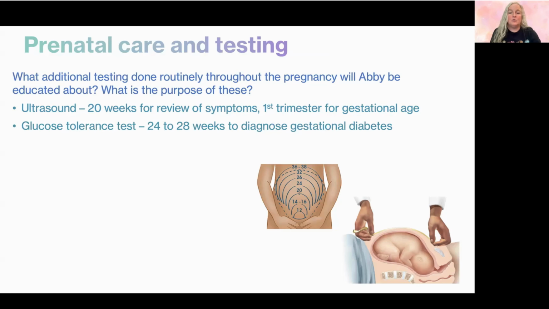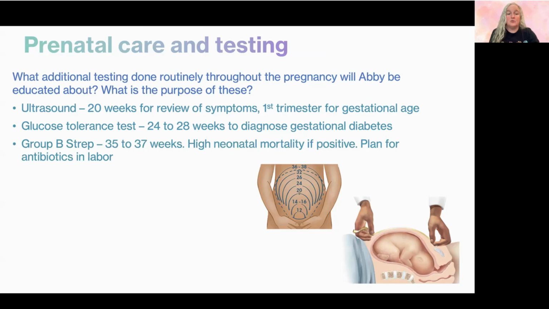Any woman who is not diabetic will get what's called a glucose tolerance test. This is a test that's done at about 24 to 28 weeks, and this is to look for gestational diabetes. So if a woman has diabetes, she already has diabetes. We're not going to test her for diabetes. But some women can develop what's called gestational diabetes, and this is something we would test for.